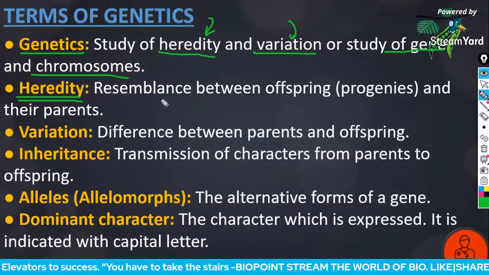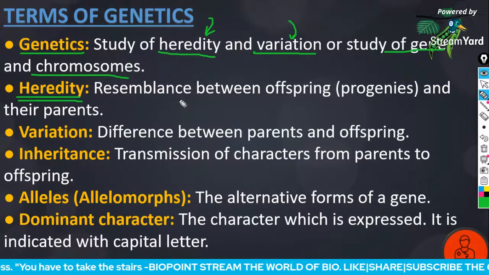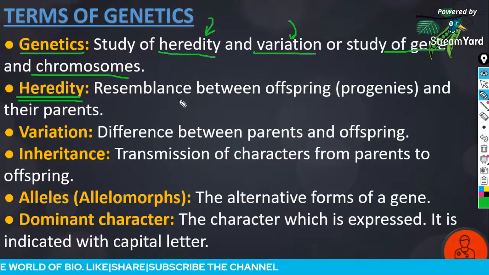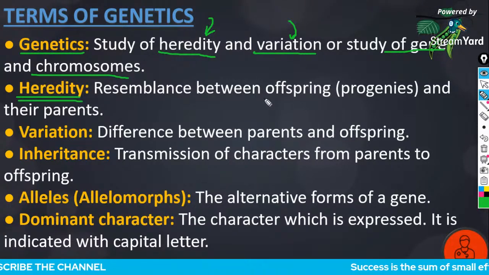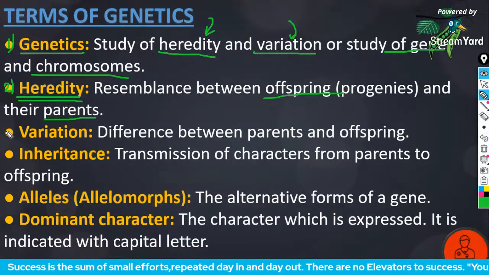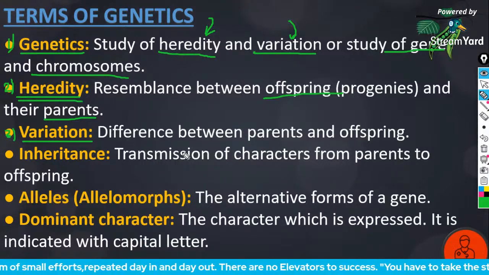So heredity can be defined as the resemblance between offspring and their parents. These two are the first two terms. First term is genetics, second term is heredity, third one is variation.